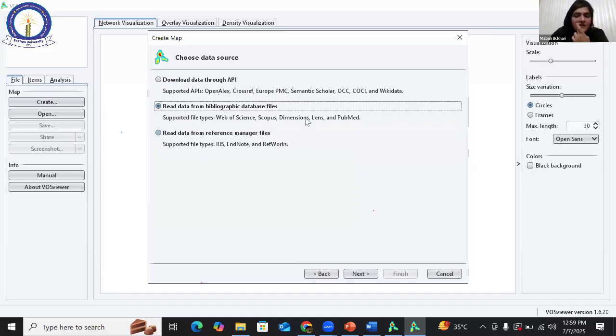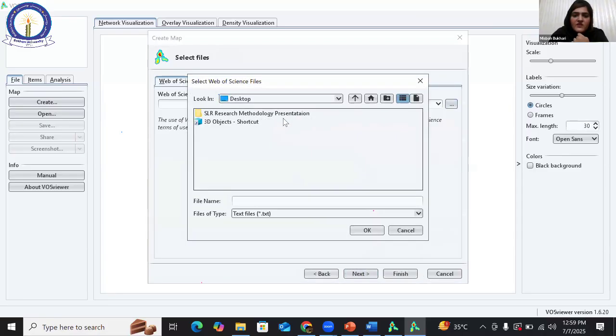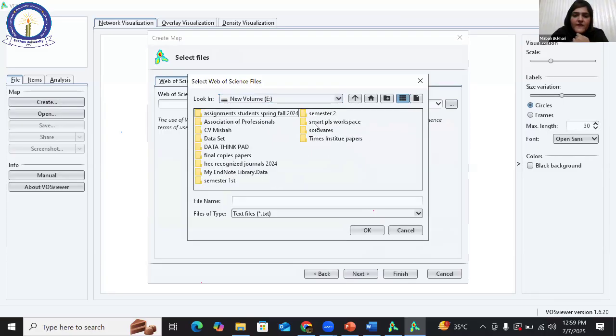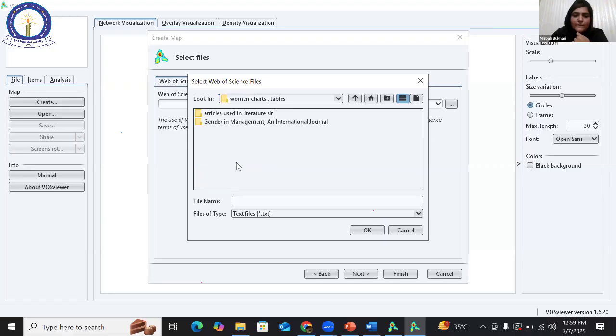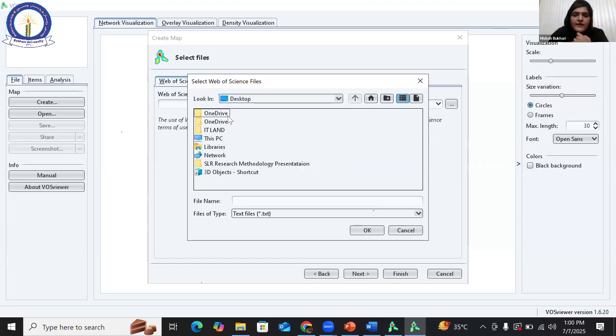Dimensions, Lens, as we have got it from Lens, then we would like to search the file. I'm going to search the fact sheet here.